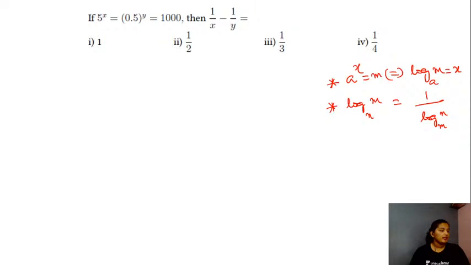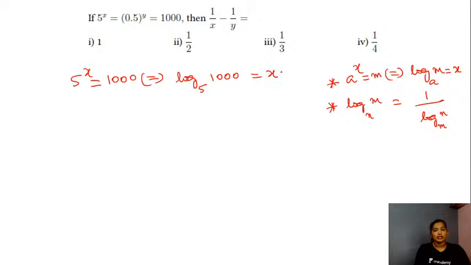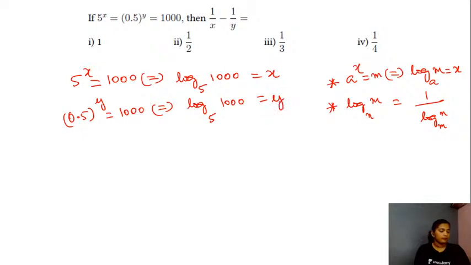Yes, try simplifying, students. So first thing is 5 raised to the power x is equal to 1000. Am I correct? So this is true if and only if you have your log of 1000 to the base 5 equal to x. And the next one is your 0.5 raised to the power y, this is equal to 1000, and this is true if and only if your log of 1000 to the base 0.5 is equal to y.